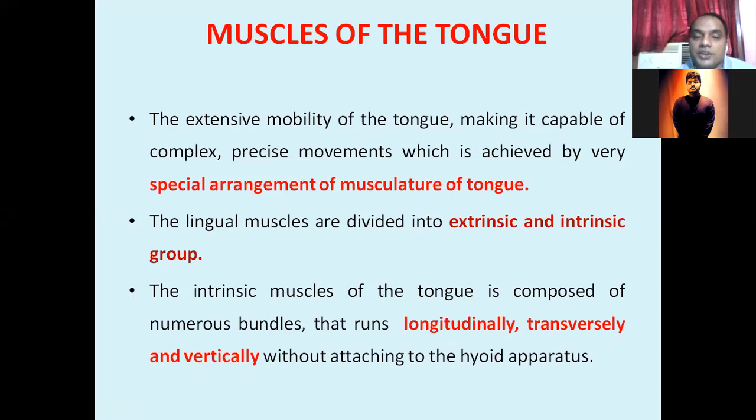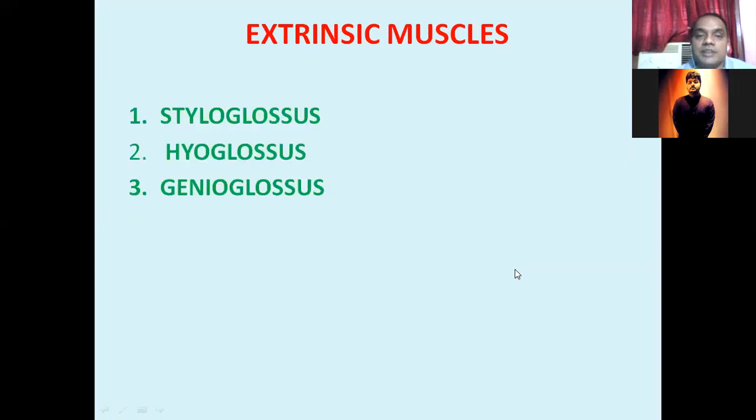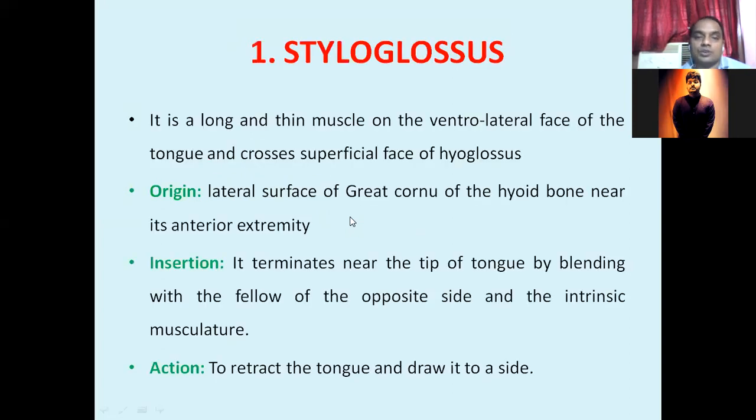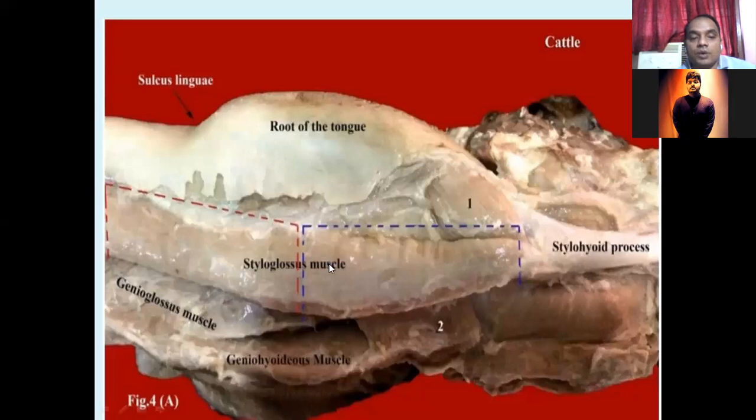So there are intrinsic and extrinsic muscles. The extrinsic muscles are three: the styloglossus, hyoglossus and genioglossus. Now styloglossus is a long and thin muscle situated on the ventral lateral aspect of the face. Origin is the lateral surface of the great cornu or stylohyoid of the hyoid bone, and its insertion is into the tip of the tongue.